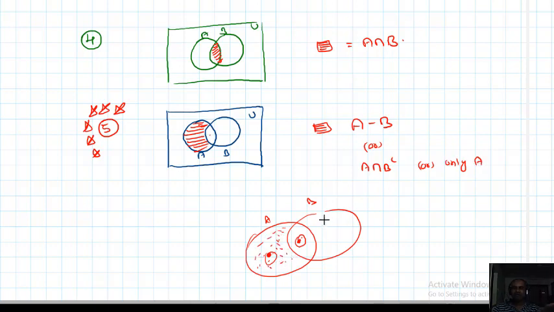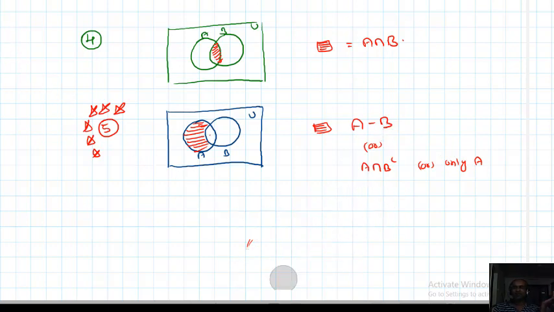So only A, or sometimes called A minus B, or sometimes called A intersection B complement. Very important, students. Why am I saying very important? All the results, all the statements of set theory you can prove by using Venn diagrams only. This shaded portion is A minus B, only A. But what is A intersection B complement? I want to show you what it is geometrically.